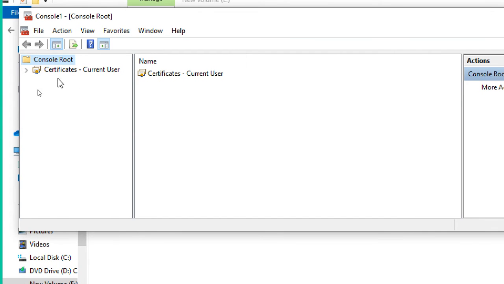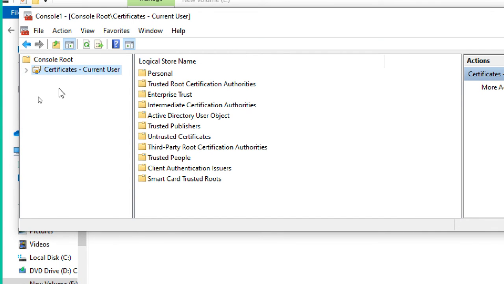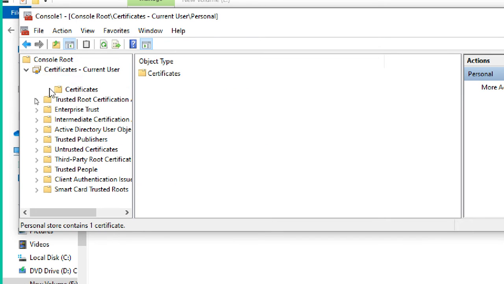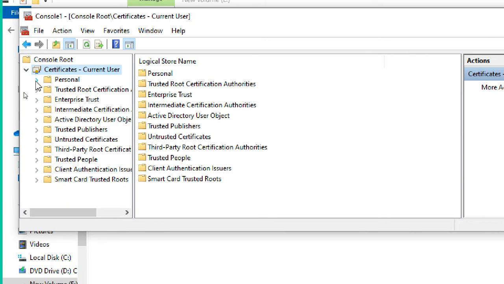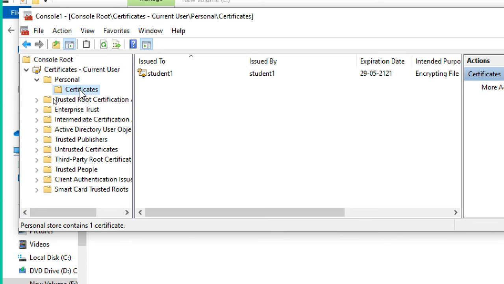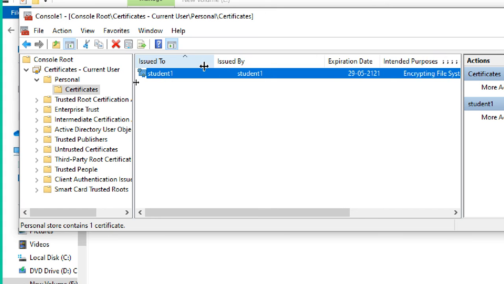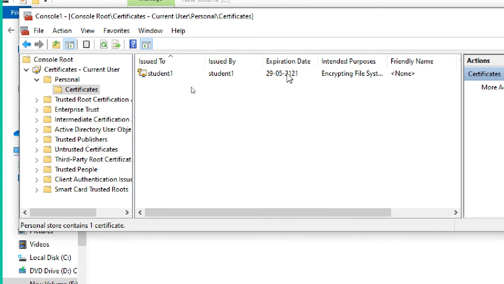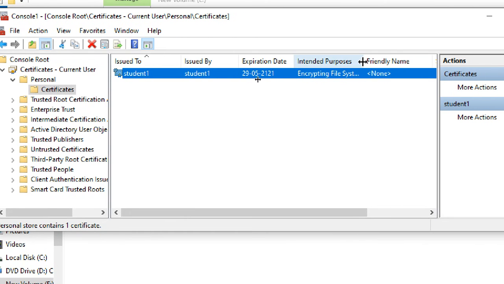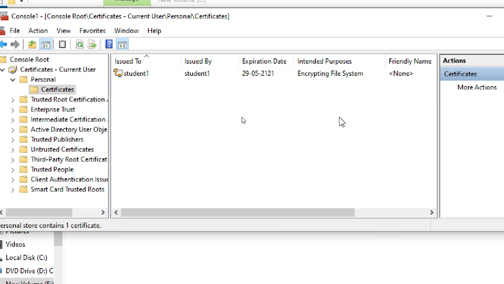So automatically this console got the certificates. Personal certificates: you can go one by one, expand it, and then expand Personal. Click on Certificates on the left side. Then you can see the student one, who issued it, when it was issued, when it expires, and the intended purpose.